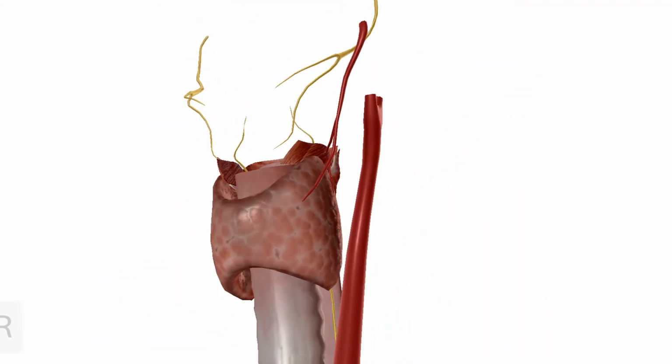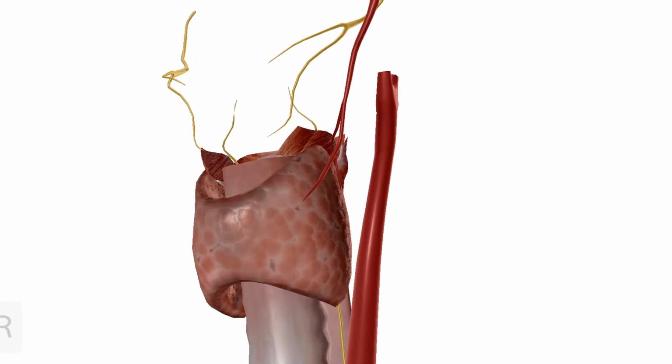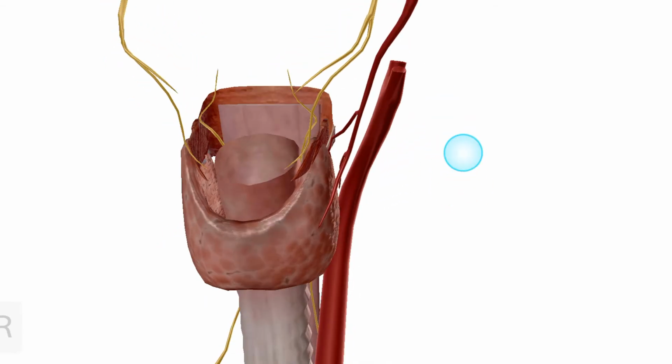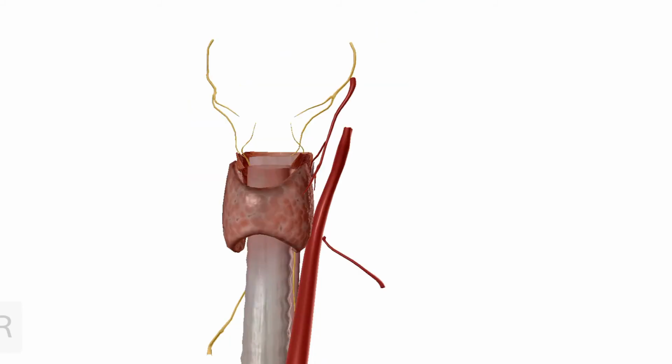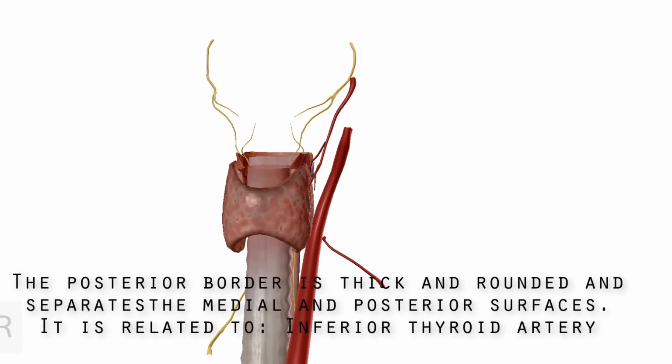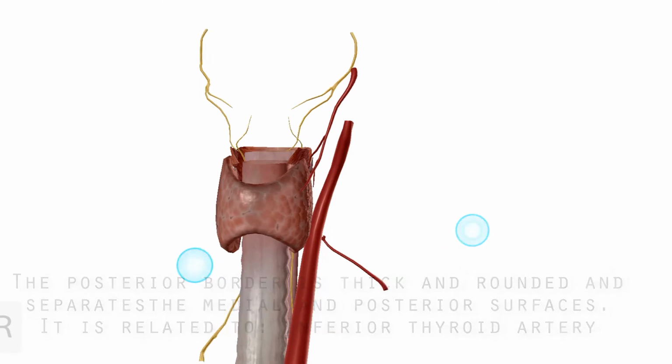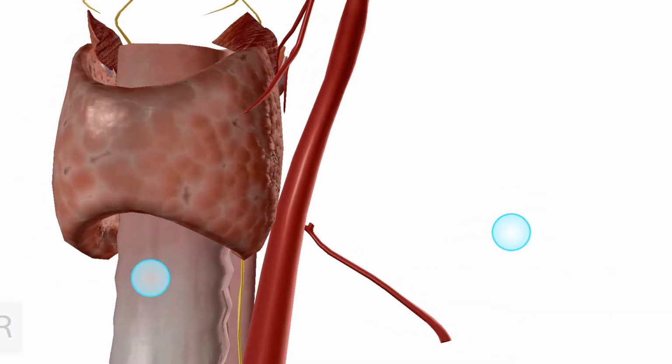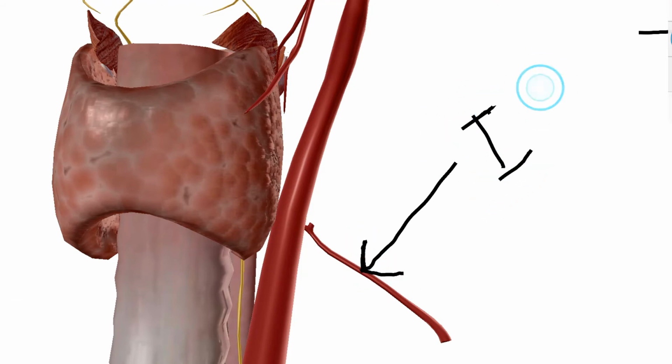One more thing is that the anterior border is thin and the posterior border is thick. So the posterior border is thick and it is related to the inferior thyroid artery. So here it is the inferior thyroid artery.